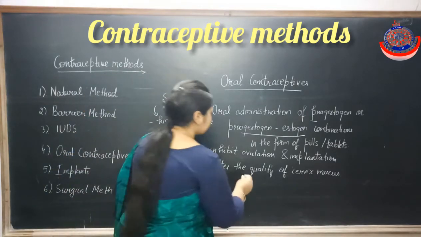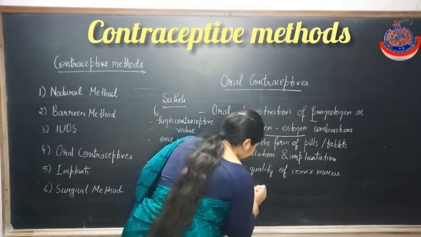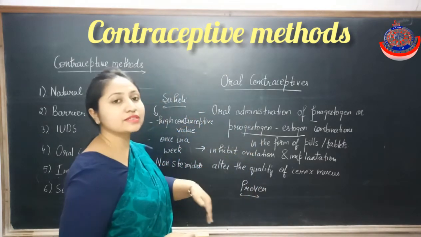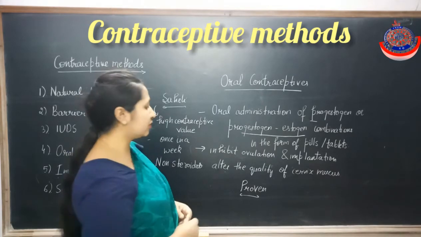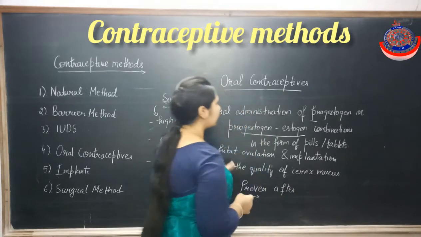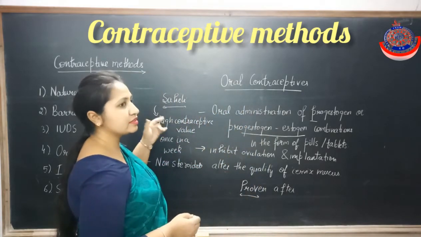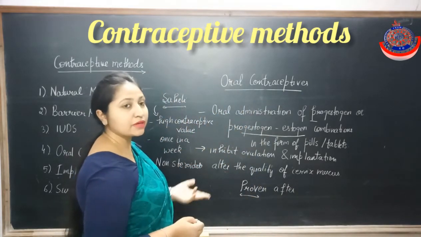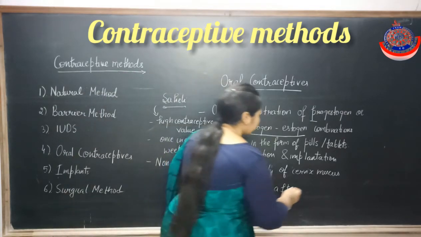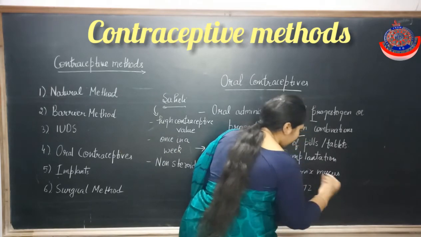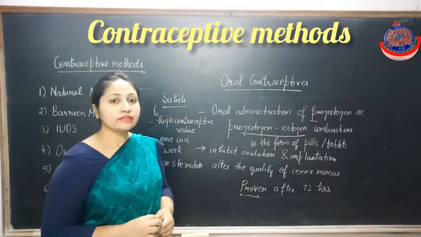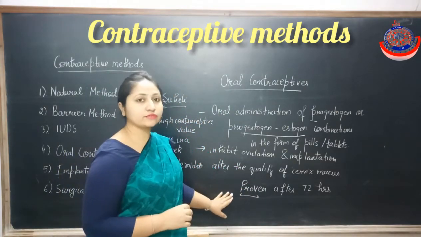Now one more pill is there, that is Provin. Provin can be taken after 72 hours of sexual intercourse, and at that time also it is effective. Pills that have to be taken daily or once in a week are effective, but not after sexual intercourse. But Provin, if taken even after 72 hours of sexual intercourse, is very effective.